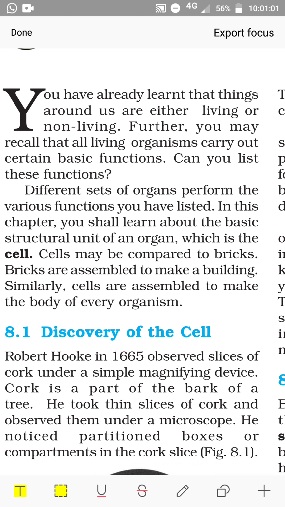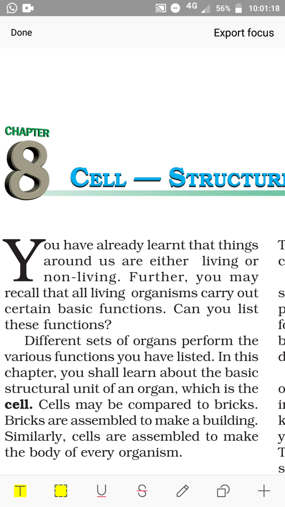Yes, you guessed right. Today in biology, we are going to start the chapter Cell, Structure and Functions. You have learned already that there are living organisms and non-living things, right? So living bodies are made up of cells. You have also read in class 7 some of the life processes. And in this, certainly organisms' bodies have got a system.